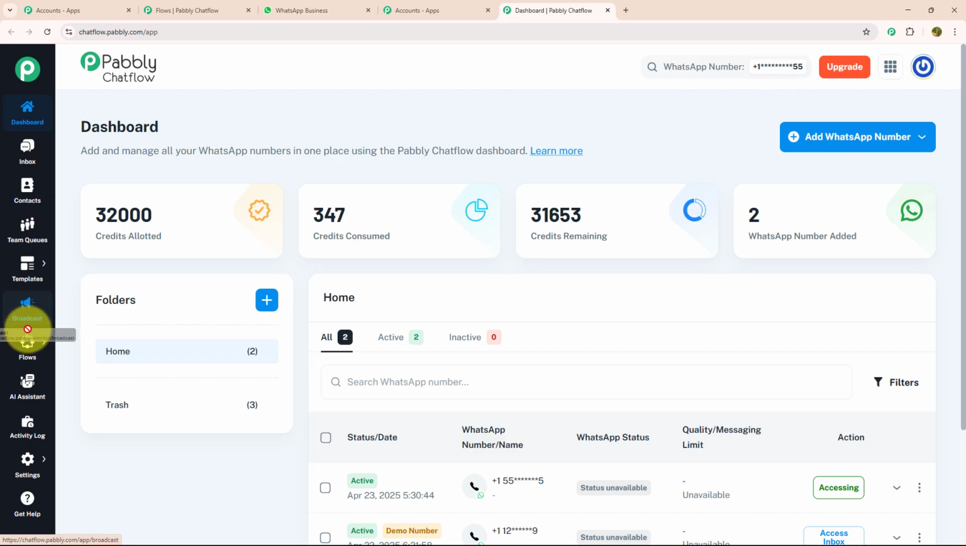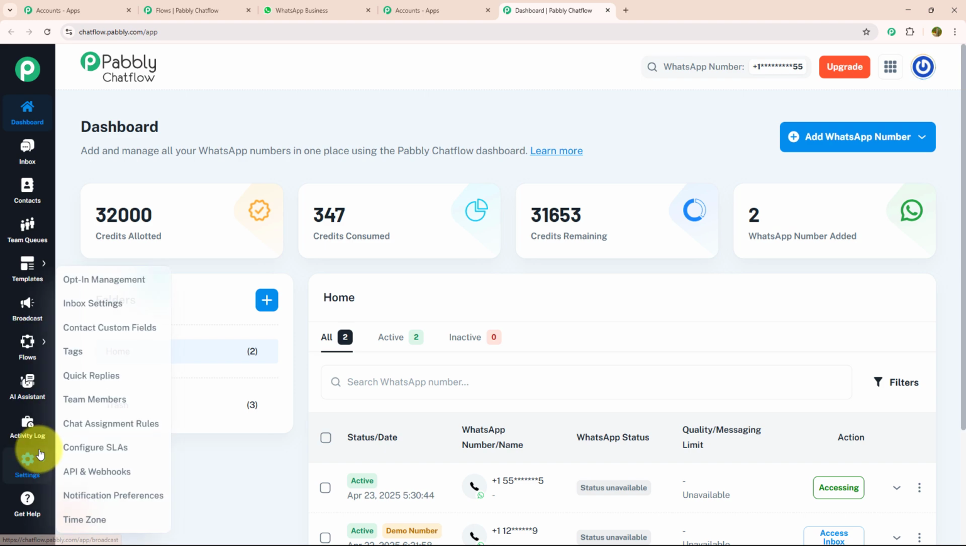After that, there is flow section. It is a powerful tool to create chatbot in Pabbly Chatflow. Below that, there is AI assistant, activity log, setting and get help.